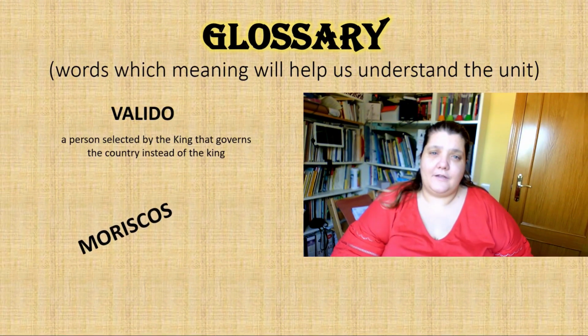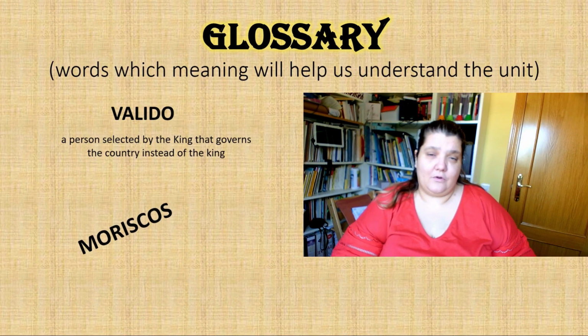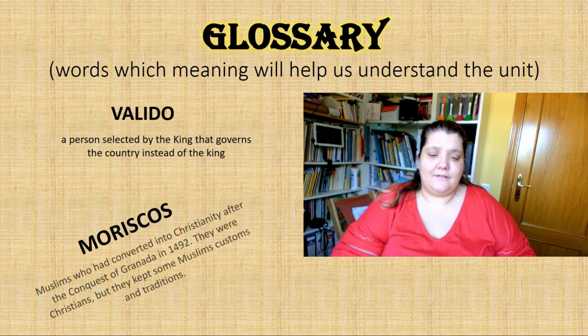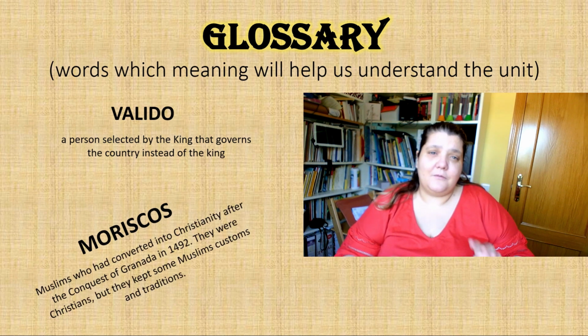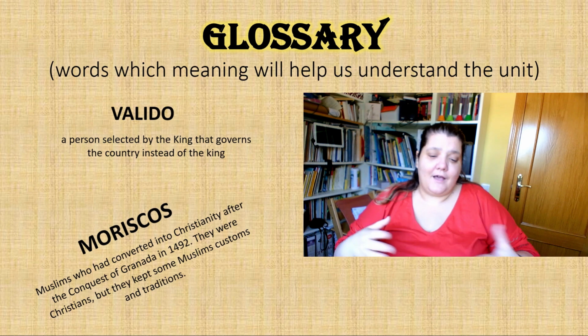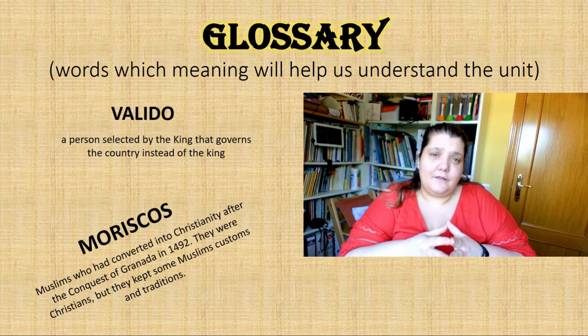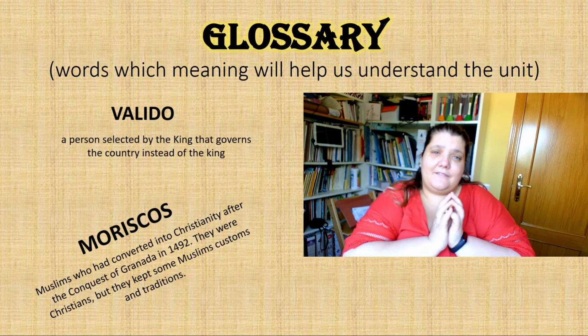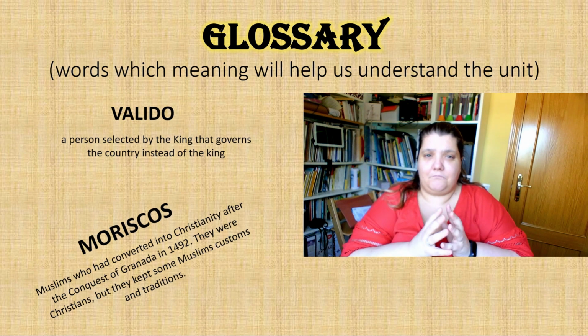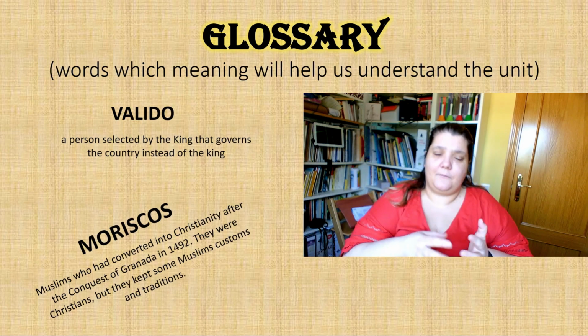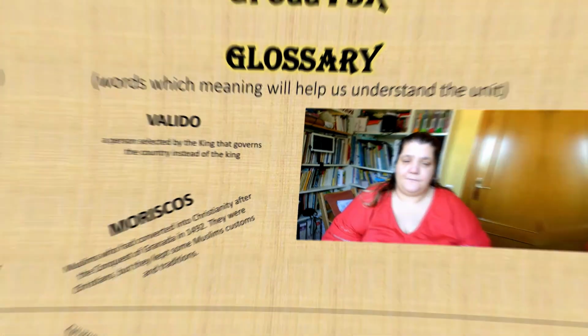The third word we're going to learn is moriscos. We already know that word from the previous unit. Moriscos are Muslims who had converted into Christianity after the conquest of Granada in 1492. Those people had converted into Christianity, but they kept some customs and some traditions from their Muslim culture.